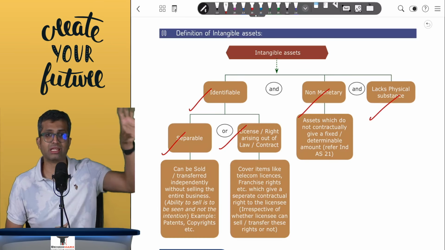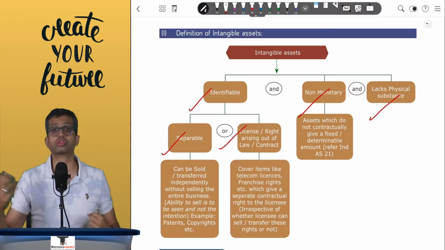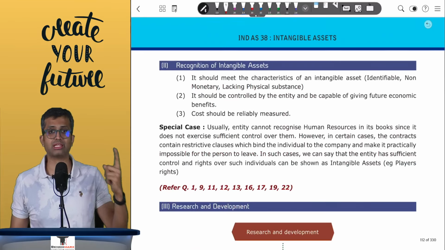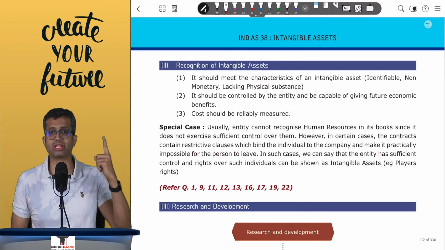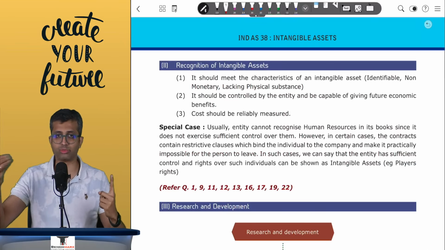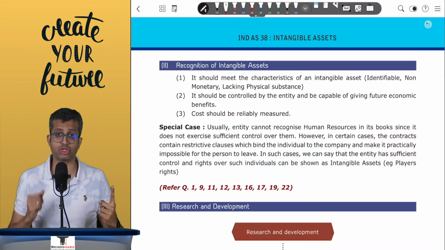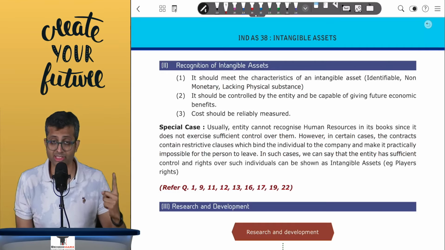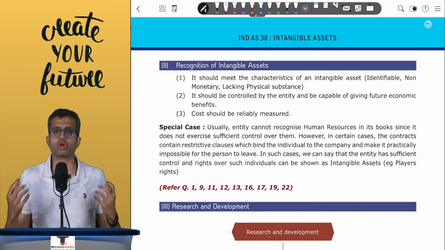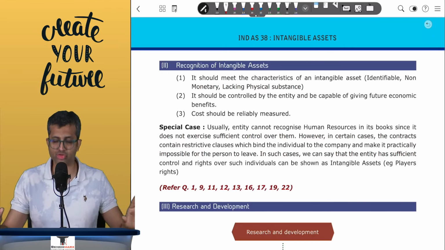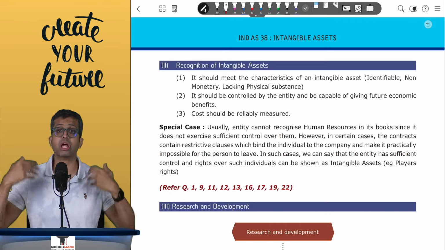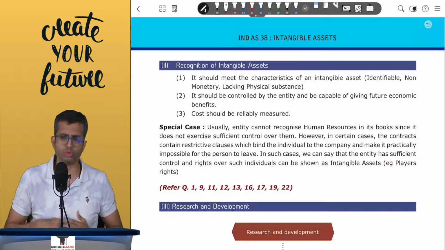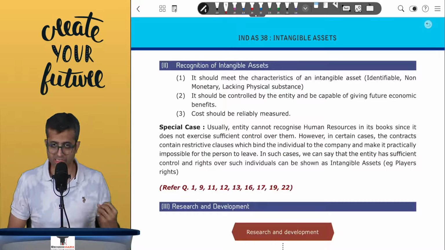Now, merely because it meets these three criteria, can you recognize an intangible in the balance sheet? Well, it is an asset, so it has to also meet the asset criteria. It has to be capable of giving future economic benefit. Like research cost you might incur, but that may not necessarily give you future economic benefit and hence you cannot recognize it. Second, it has to be controlled by the entity. Like human resources in general give future economic benefits. However, you cannot own a human resource and hence you cannot show them as an asset.